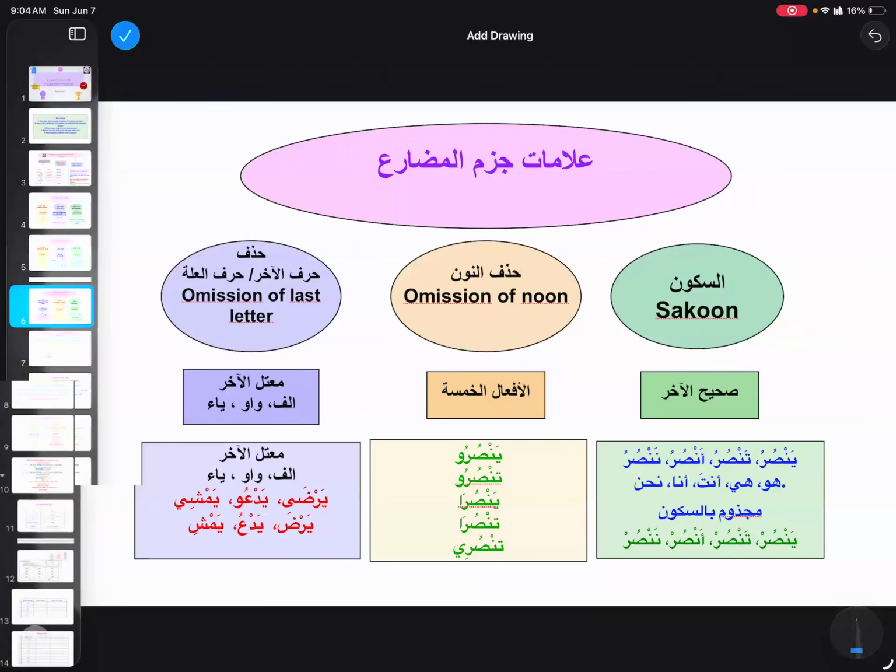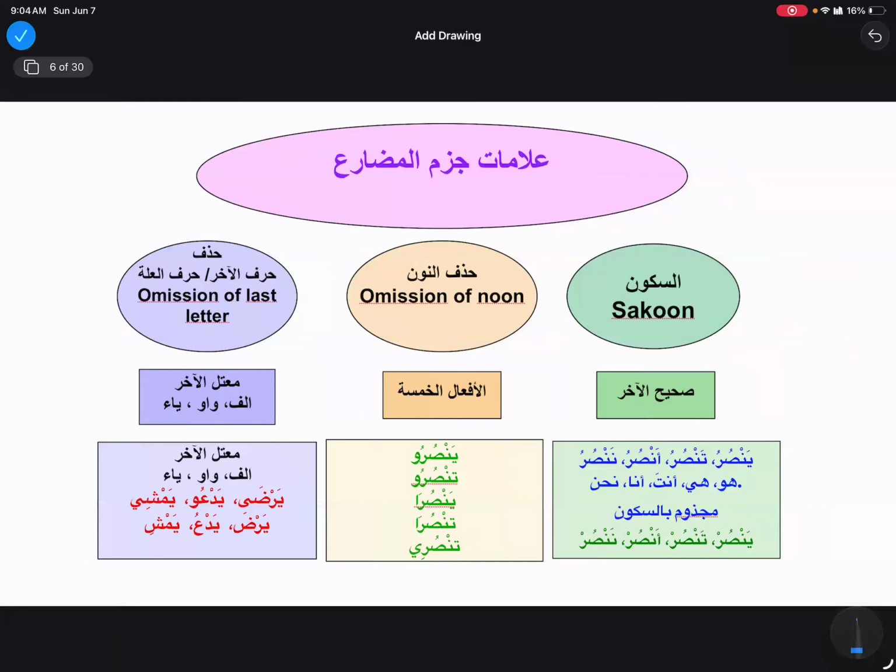Then comes our sukoon part, when our fi'l mudari'a is majzoom. So sahihul akhir fi'l is going to be seen with sukoon. You can say sukoon zahira. So yansuru will become yansur, tansur, ansur, and nansur.